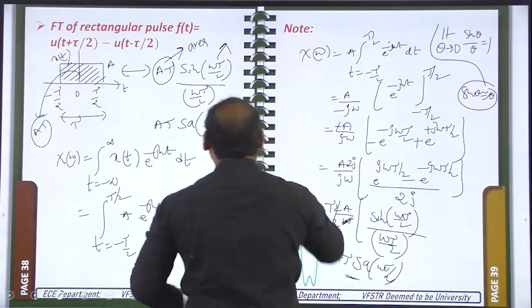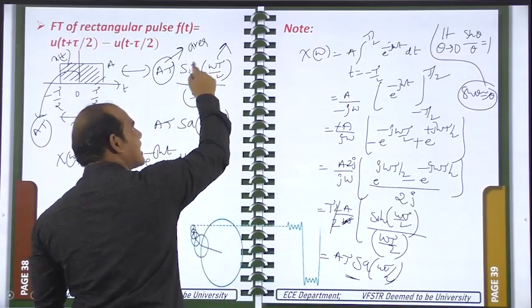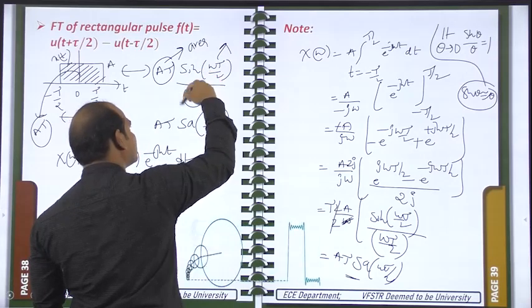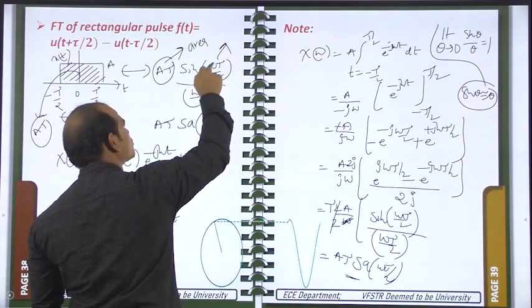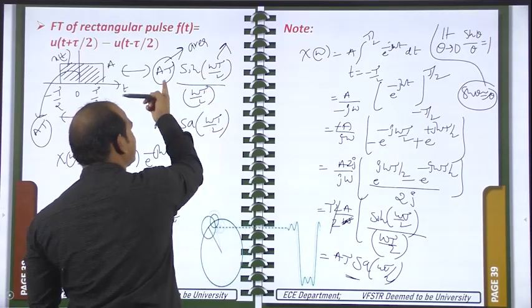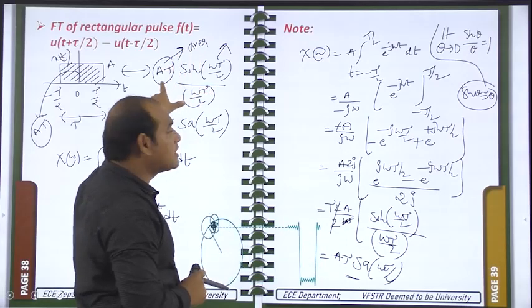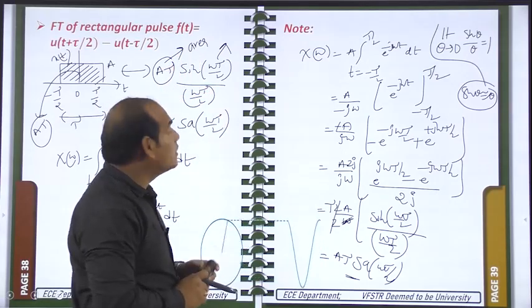With the same thing, here whenever omega is equal to 0, theta value is omega tau by 2. In the denominator also omega tau by 2 is there, so those two will be cancelled. 1 will come, and 1 is multiplied with A tau. That means this entire Fourier transform is having the amplitude of A tau at omega equal to 0.